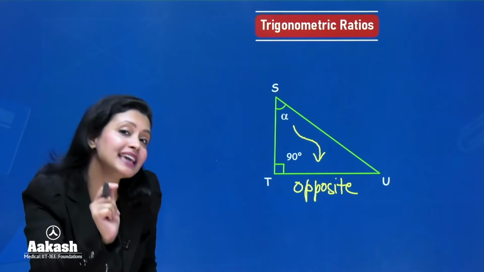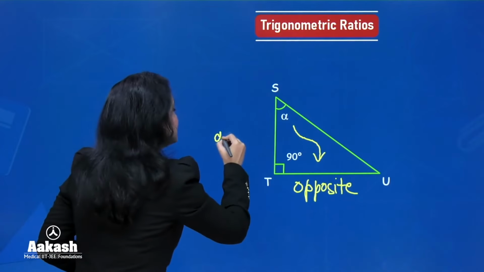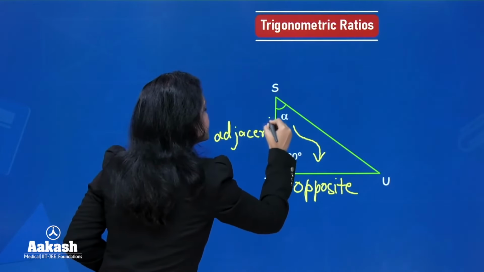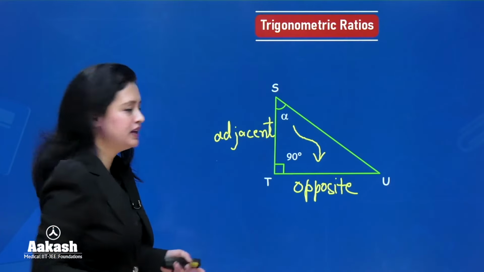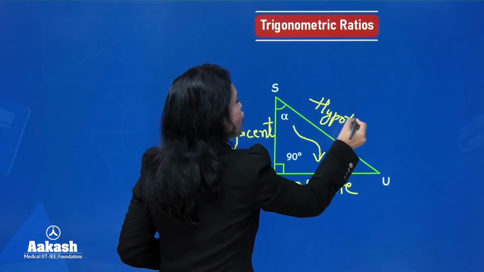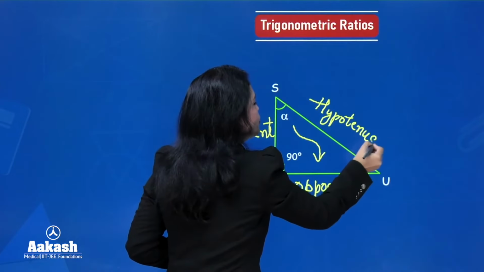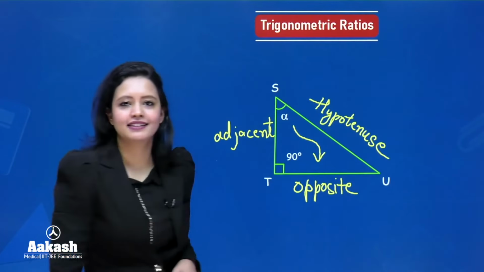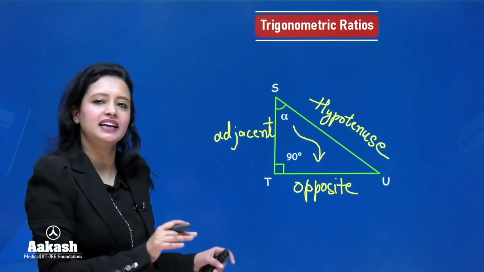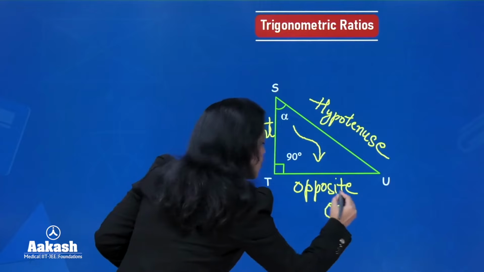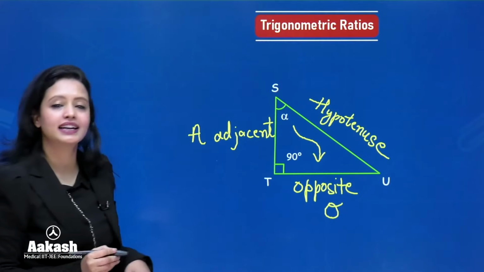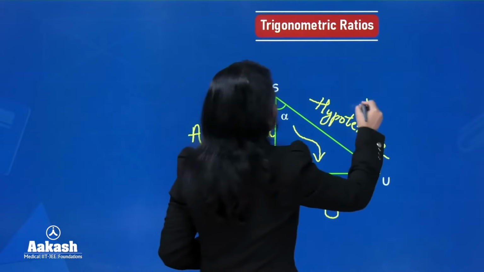Now which side is the adjacent side? This side will be the adjacent side. Simple. And which side will be the hypotenuse? Hypotenuse will always be the side opposite to the right angle. Now, instead of writing the entire opposite, I'll just write O. Instead of writing the entire adjacent, I'll just write A. And instead of writing the entire hypotenuse, I'll write H.